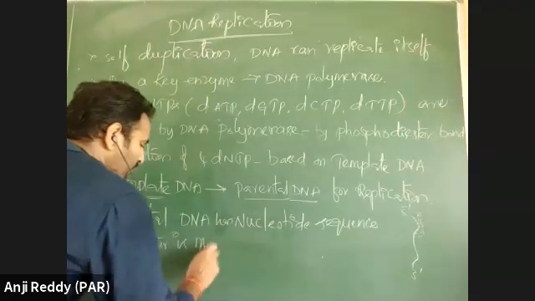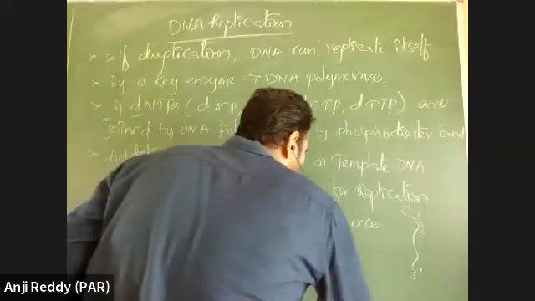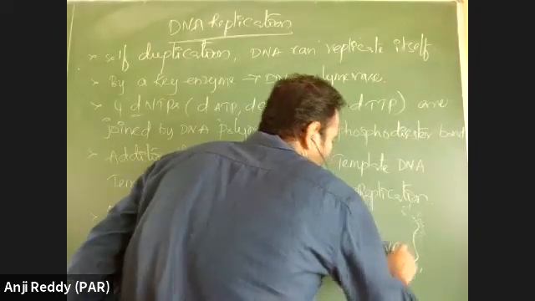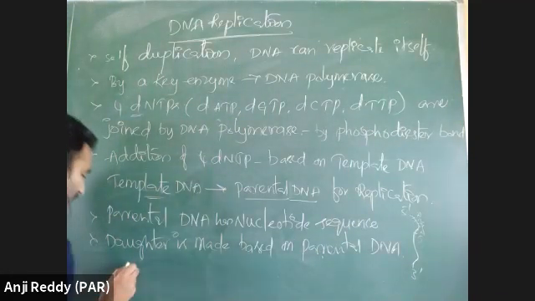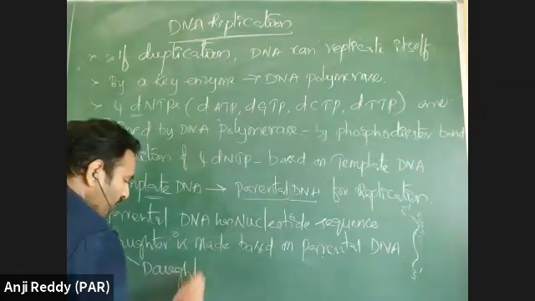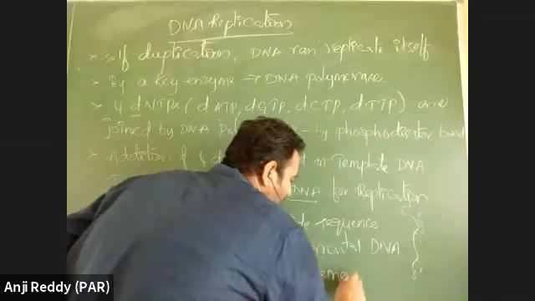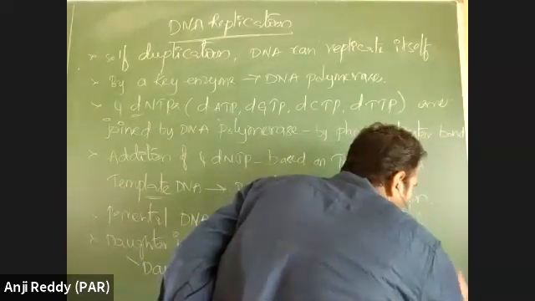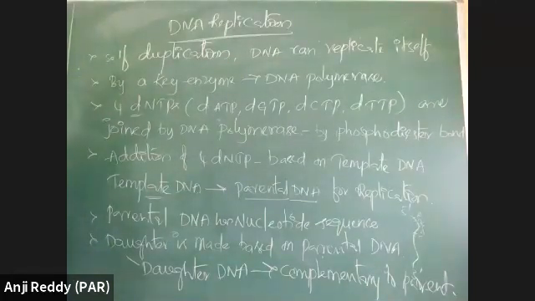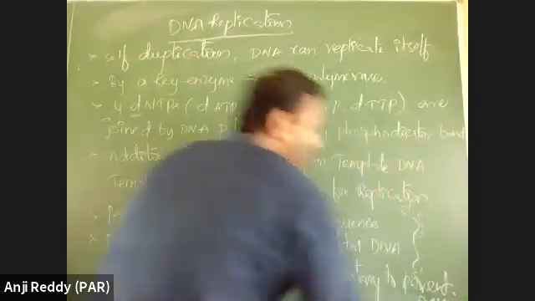Daughter DNA is made based on parental DNA. Based on the parental DNA, there is formation of new daughter DNA, and this daughter DNA is complementary to the parental DNA. Based on the sequence present in the parent DNA, a new complementary strand is formed. To the parent DNA, there is complementary DNA.